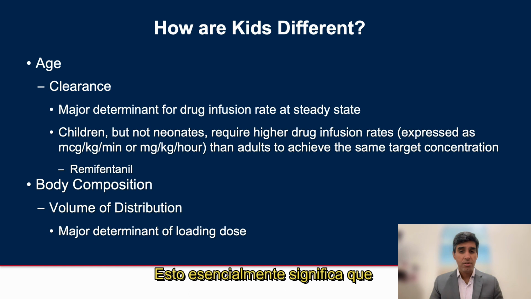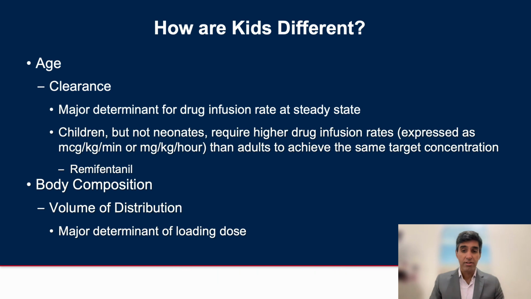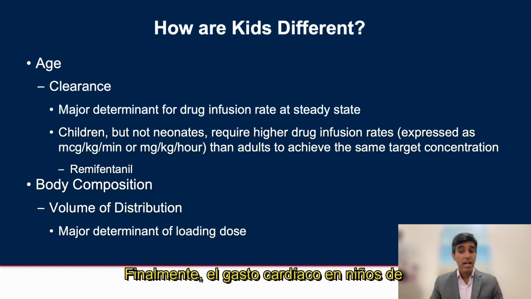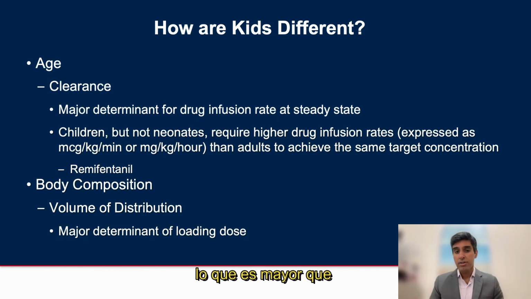So what this essentially means is that neonates and infants require a higher loading dose because of that increased volume of distribution, and reduced infusion rates secondary to the decreased clearance. Finally, the cardiac output in children 1 to 3 years of age is approximately 80 to 110 milliliters per kilogram per minute, which is higher than adults.